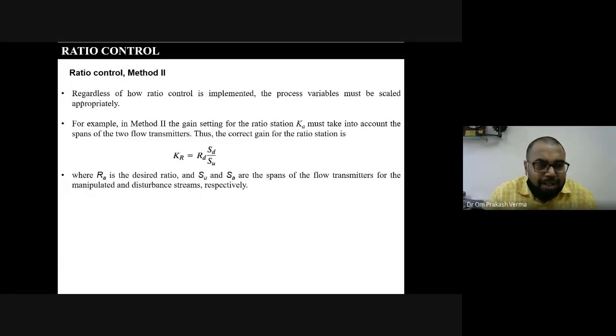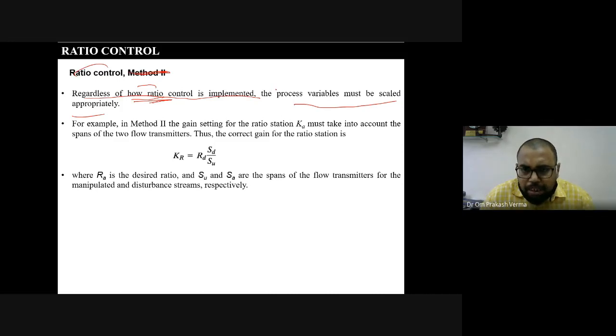Next, regardless of how the ratio control is implemented, the process variable must be scaled appropriately. It is very important. It is not only for method 2. For the implementation part, you have to scale the process variable very appropriately. That depends on the value, and the value is calculated here.